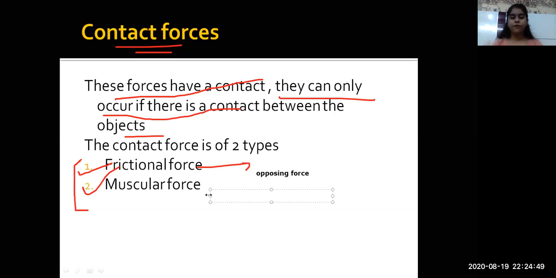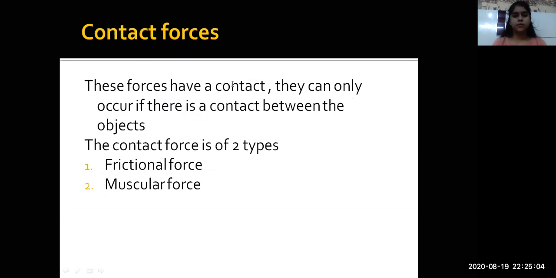Then you have muscular force. The force exerted by your muscles is your muscular force. Right? Till here, I have made myself clear, haven't I? Yes, I have.